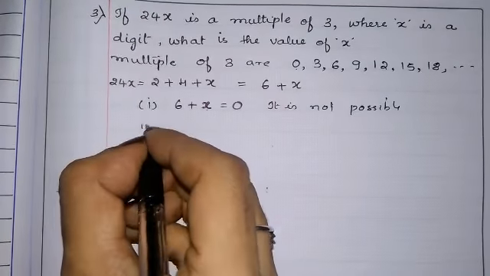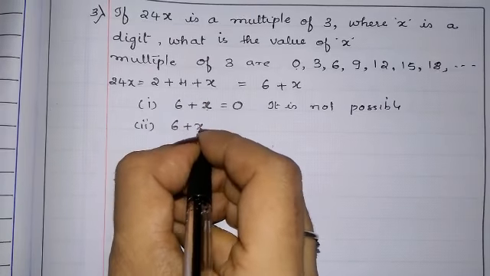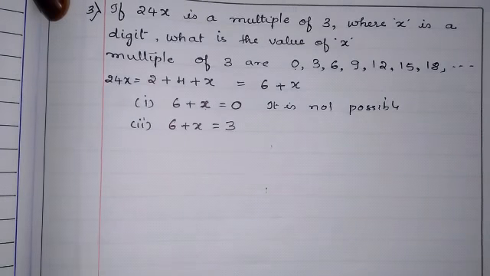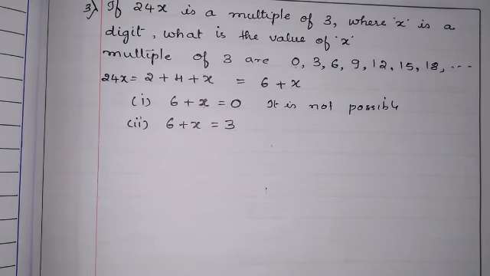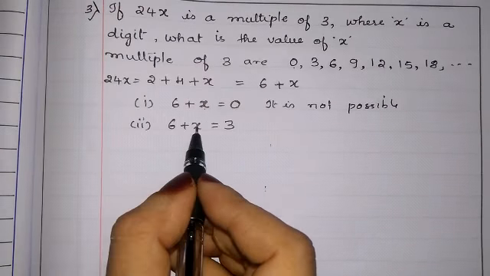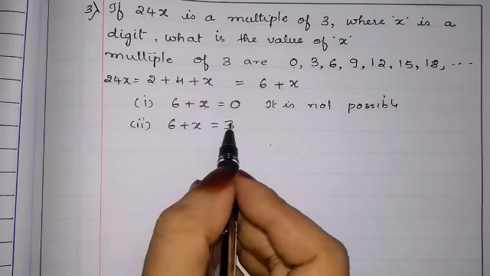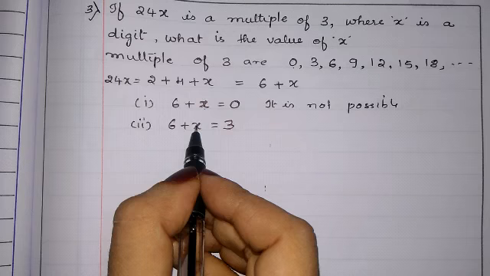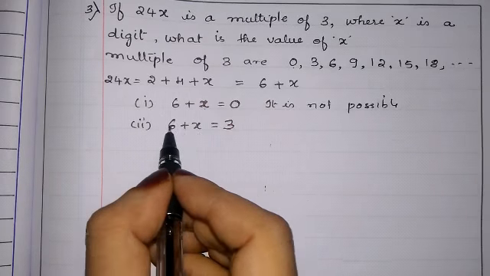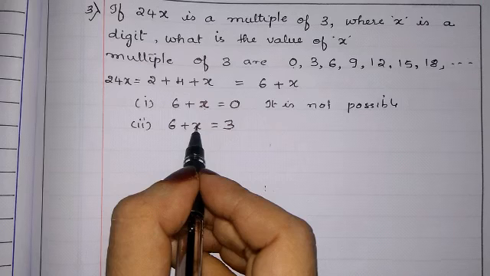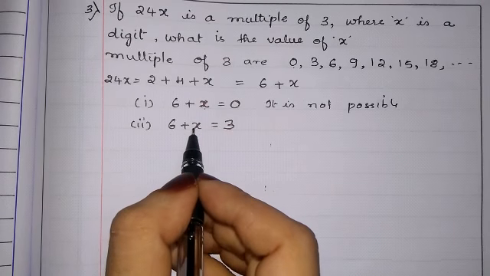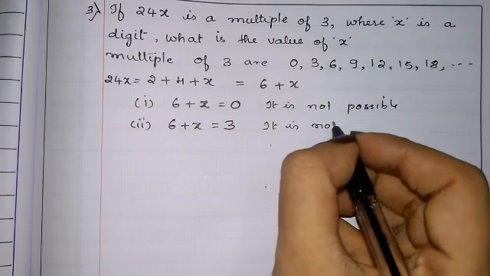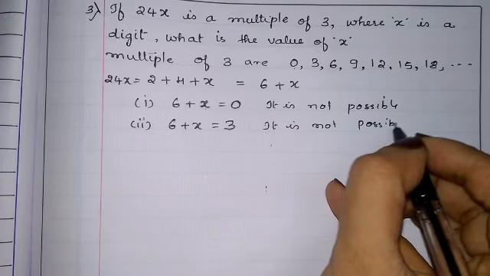Let us see the second one. 6 plus x is equal to 3. They have told 6 plus x is equal to 3. We can see here, if we add any number here, it is not possible to get 3. 6 plus 0 becomes 6 only. 6 plus 1 becomes 7. 6 plus 2 becomes 8, which is not possible. So here 6 plus x cannot be 3. This is also not possible.